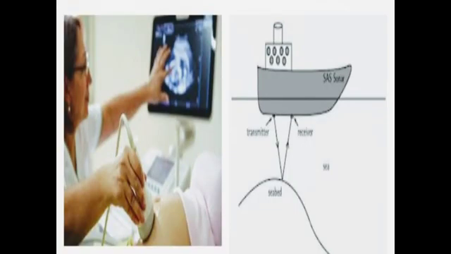Echoes are not only used to find the depth of the sea, they are also used in medical applications. This is an image of a baby inside its mother's womb taken using ultrasonography. Ultrasonic vibrations are used by doctors to get a picture of internal organs. The reflection of the vibrations by the organs helps to create images. The technique is generally called ultrasonography, and in the case of the heart, the term echocardiography is used, ECG.